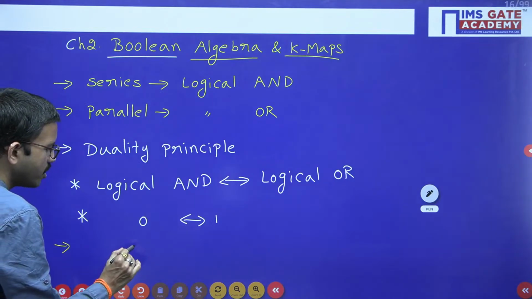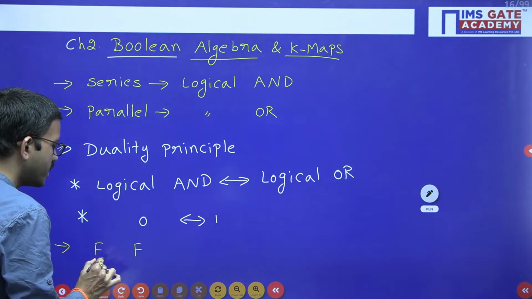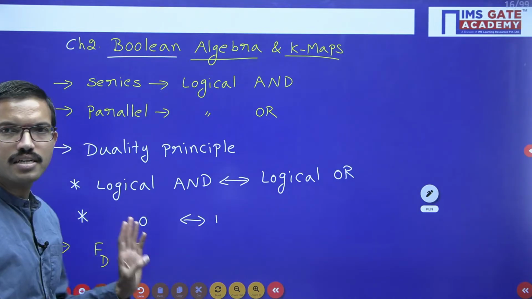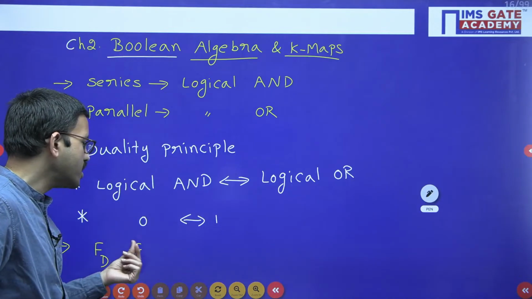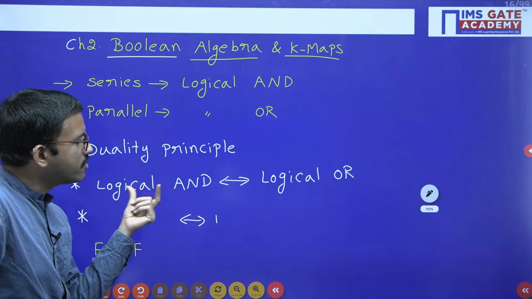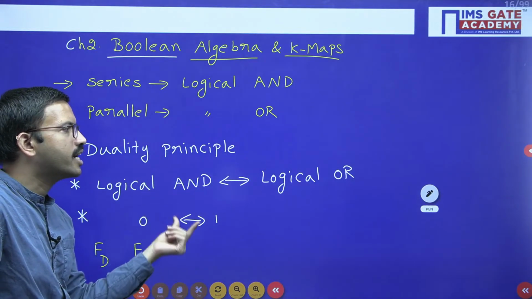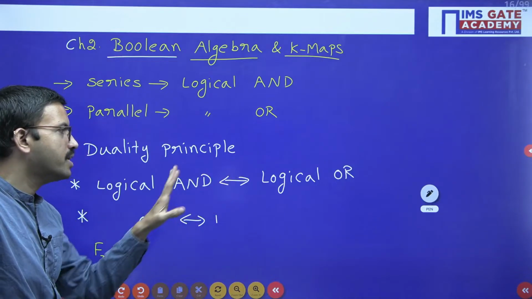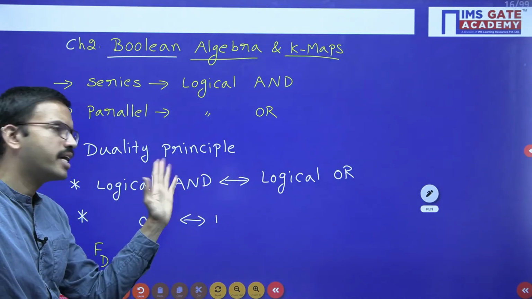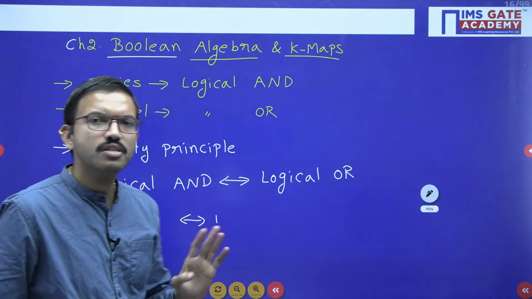Suppose you are having one Boolean function f. After applying dual, you are getting the function as fd. In general, the dual function and the original function are not the same, because wherever AND is there in the function, you are replacing it with OR. Suppose you are having an AND gate. AND gate dual is what? OR gate. Similarly, OR gate dual is AND gate. But in general, you will get the dual function and the original function as different.